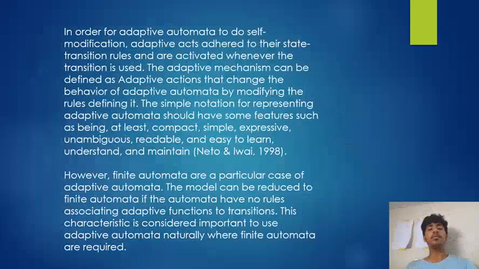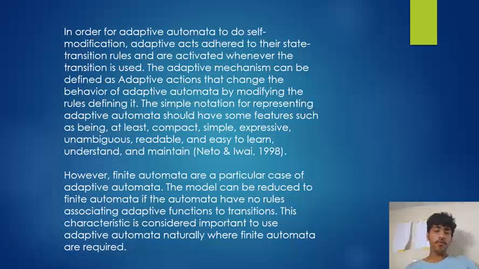In order for adaptive automata to do self-modification, adaptive acts adhere to the state transition rules and are activated whenever the transition is used. The adaptive mechanism can be defined as adaptive actions that change the behavior of adaptive automata by modifying the rules defining it. A simple notation for representing adaptive automata should have some features, such as being compact, simple, expressive, unambiguous, readable, and easy to learn, understand, and maintain.